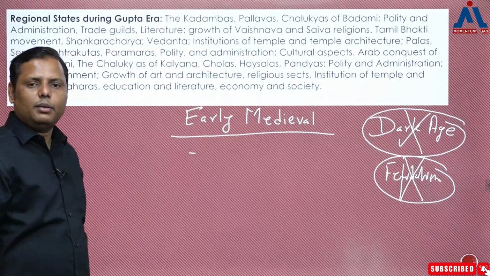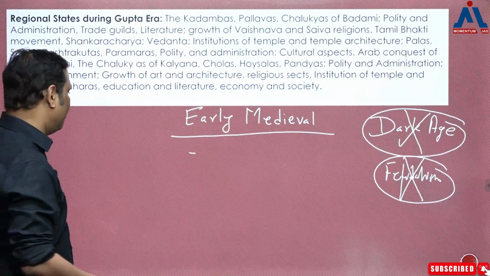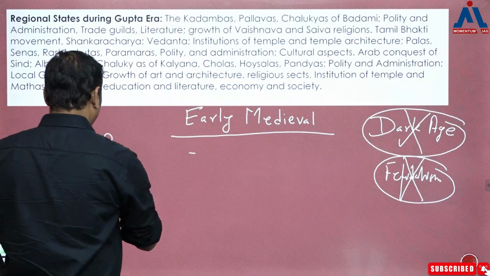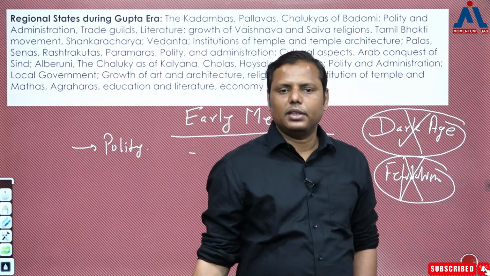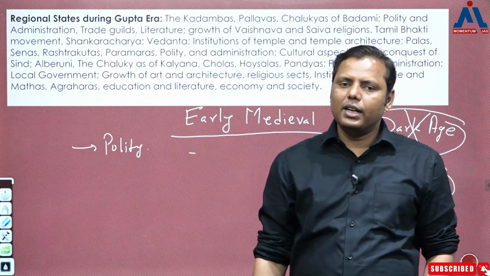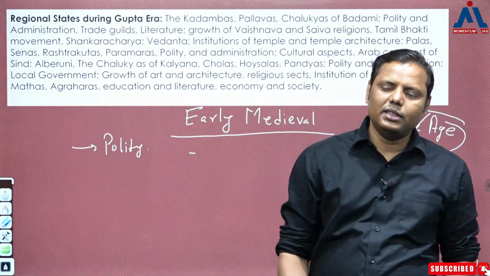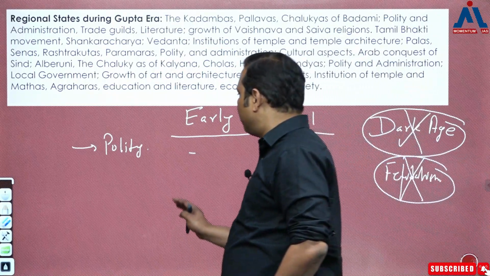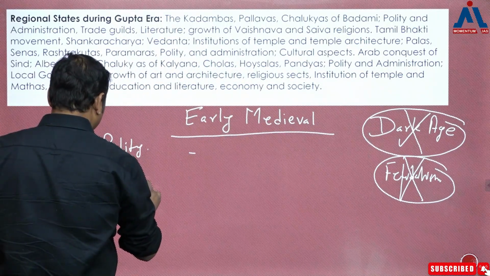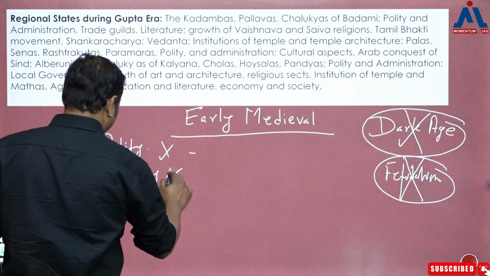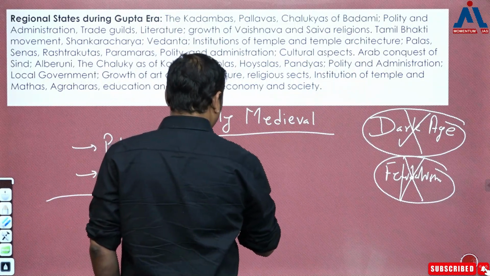Now when you talk about early medieval, I must say that early medieval is again very important with respect to multiple developments, and that includes the political development. There are several state formations here, isn't that true? बहुत सारे रीजनल किंगडम्स है जो फॉर्म हो रहे हैं यहाँ पे. बट ठीक है, पॉलिटी में मुझे अभी भी लगता है कि इतना पोटेंशियल नहीं है कि इसमें से बहुत सारे क्वेश्चंस आएंगे. But apart from polity, and in fact frankly speaking, we do not have much to discuss about economy also. So what are the dimensions which are very important in this particular period?